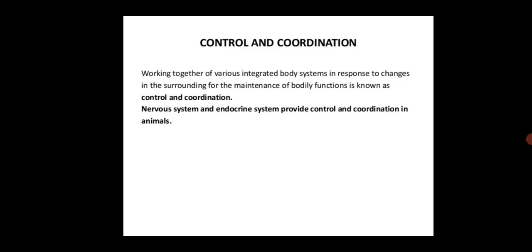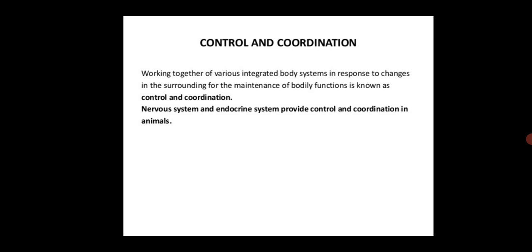From this chapter we'll get to know first what the definition of control is and what the definition of coordination is. Before starting today's class, you must know that the body of higher animals like man is formed of a number of different kinds of organ systems, and you have already studied them in chapter 6, like the digestive, respiratory, circulatory and excretory systems.